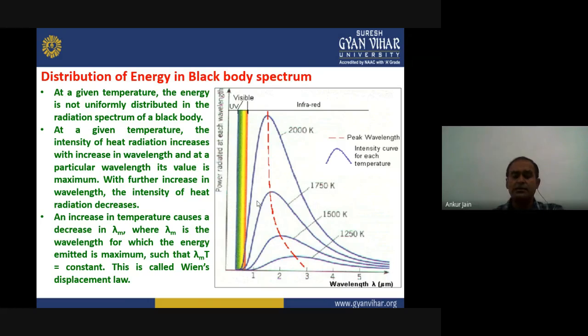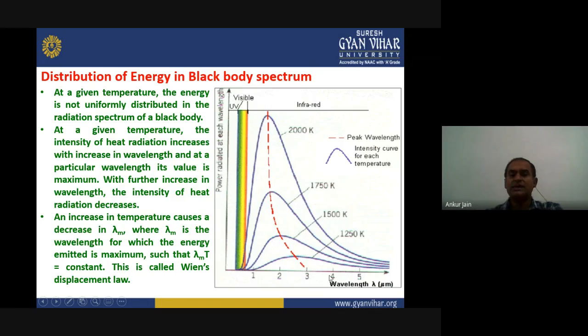Now, second, at a given temperature, the intensity of heat radiation increases first up to a particular wavelength, and finally, after reaching its maximum value, it starts decreasing with increasing wavelength further. That wavelength can be considered as lambda m, where the intensity is maximum.